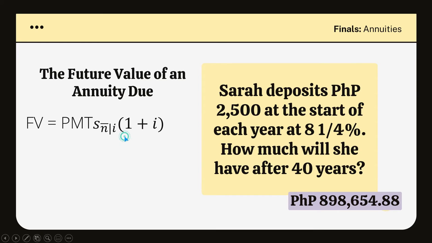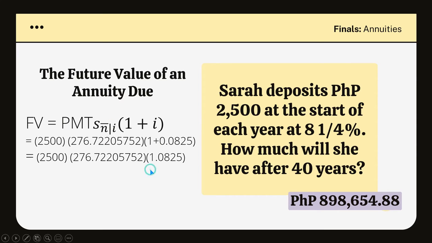So, we will have this formula. And so, we are going to substitute the following. Again, alam na natin kung paano kunin yung ating annuity factor. And afterwards, as you can see, we added that together. And then, multiplying them all together, we will get 898,654 pesos and 88 centavos. Okay, next.